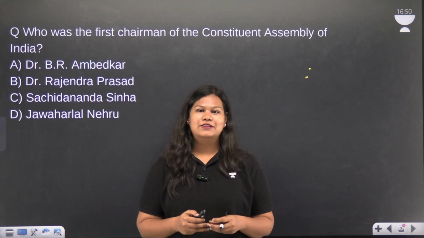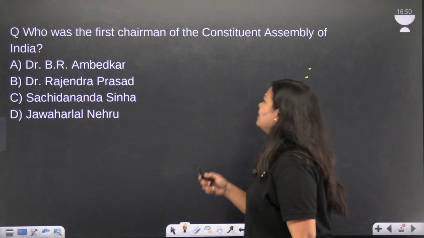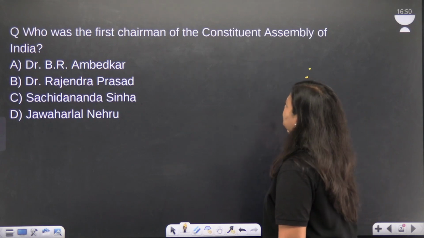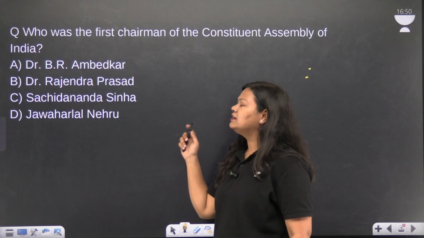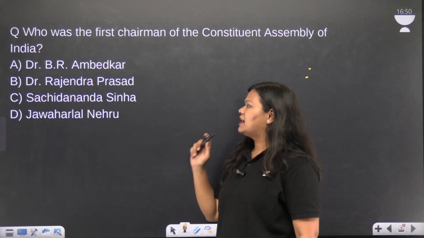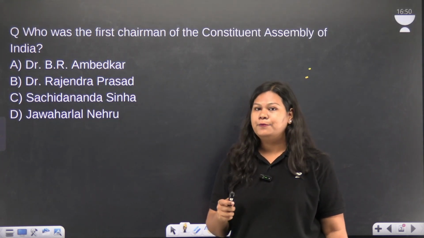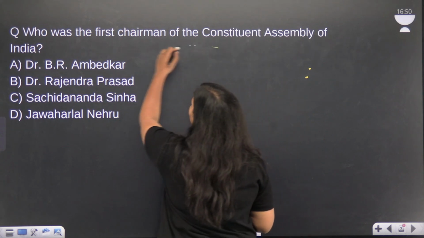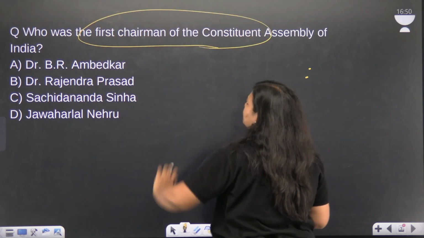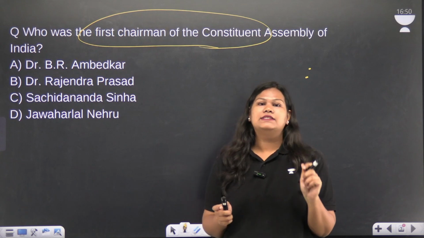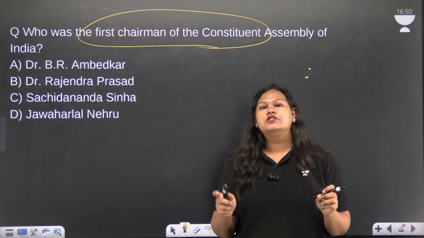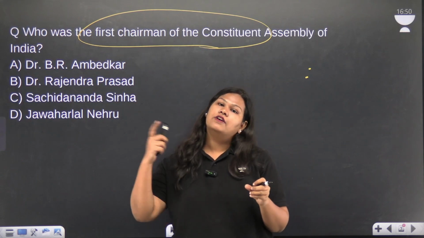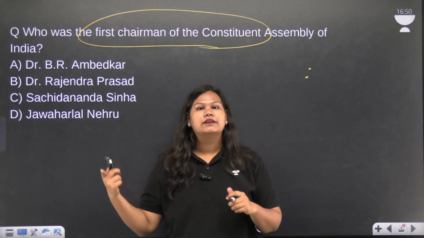Question number 1 on the screen. Who was the first chairman of the Constituent Assembly of India? And the 4 options are Dr. B.R. Ambedkar, Dr. Rajendra Prasad, Sachidanand Sinha and Jawaharlal Nehru. Now the question is asking for first chairman of the Constituent Assembly. It's not specifically mentioning whether the chairman is temporary or permanent. So in this case, we'll go for the first chairman chronologically or year-wise.